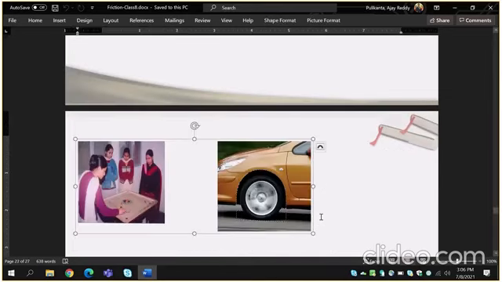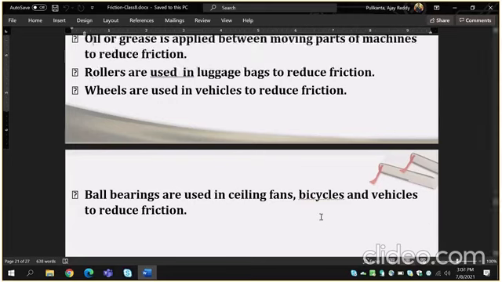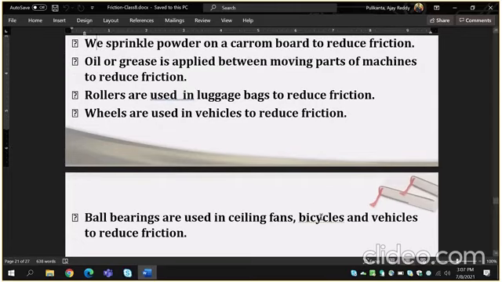Wheels are used in vehicles to reduce friction. Children, these reduce friction examples you observe in day-to-day life. Lubricants, roller bags, wheels, oil or grease are used in so many machines and objects. Ball bearings are used in ceiling fans, bicycles and vehicles to reduce friction.